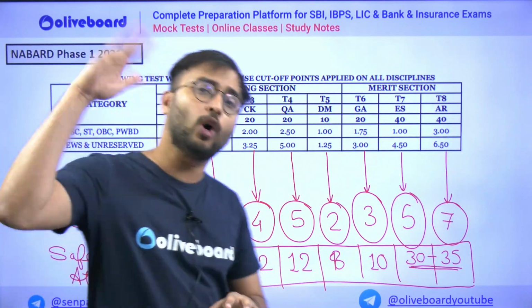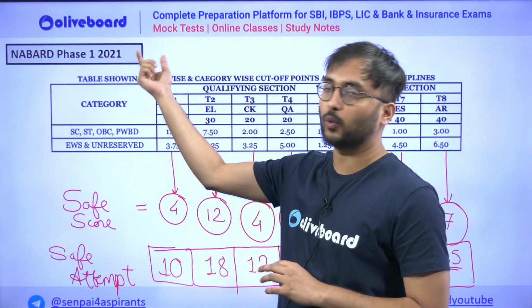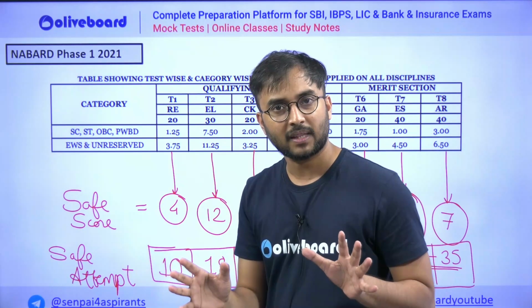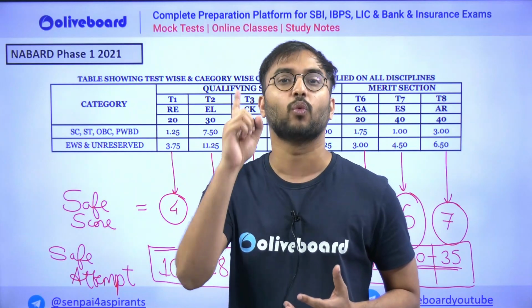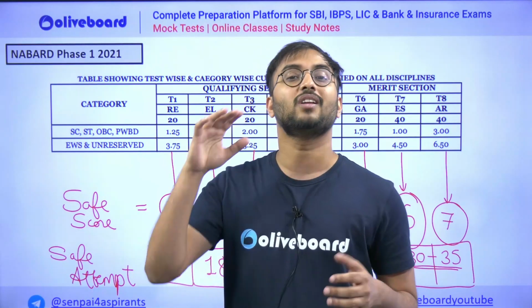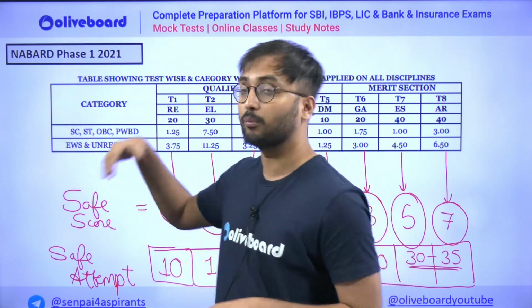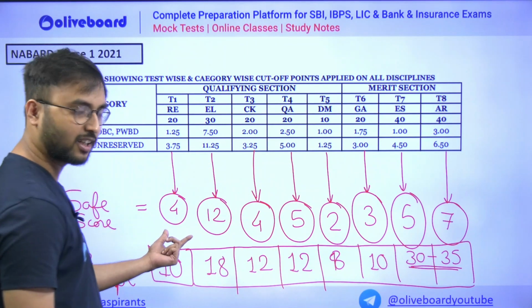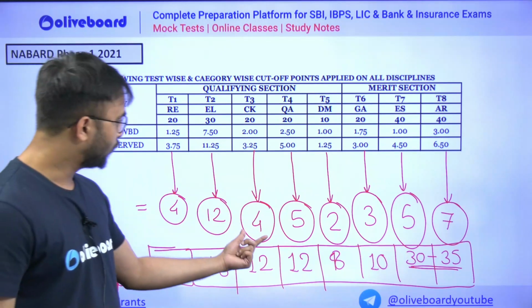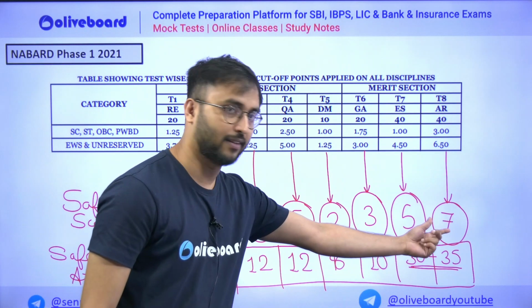Let's look more previous year. Look at the year of 2021. 2022 we discussed. What if that particular year we made a mistake just by looking quantification of 1 year? उससे कुछ नहीं होता. So let's add more data. Let's look at more previous year 2021. Similarly, look at here reasoning 4 rounded cutoff 12 4 5 2 3 5 7.